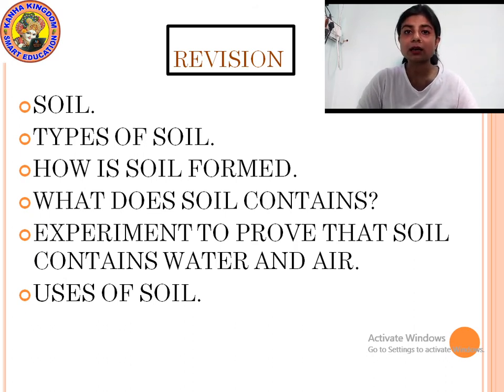Example, cow dung. Okay. Then plants take in water and minerals from the soil. Yes or no? Farmers grow crops in the soil. That is why we get fruits, vegetables and food grains to eat. Yes or no? Then soil is home to many insects like ant, earthworm, beetles, snails, etc. Rabbits, mouse, etc. Okay. Soil is very important for us.